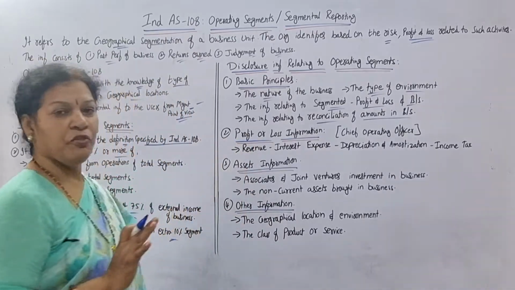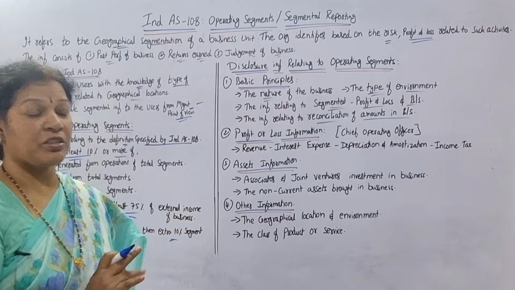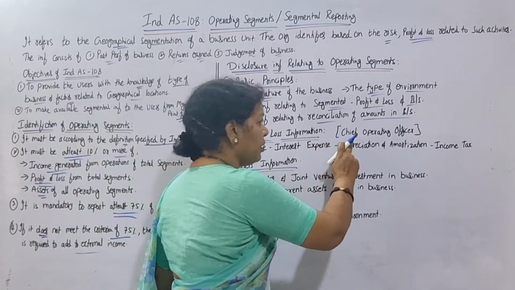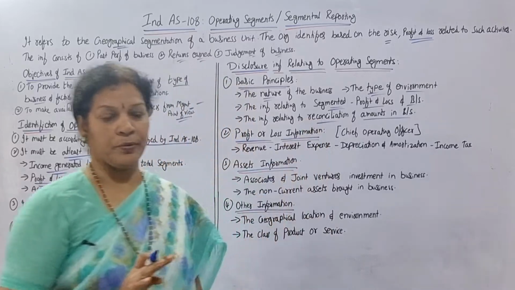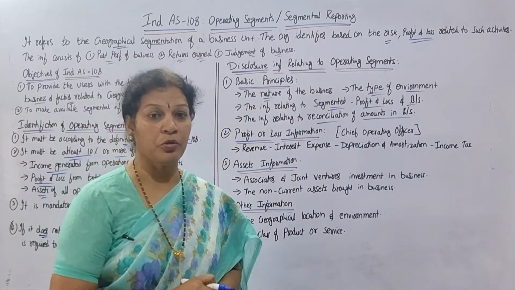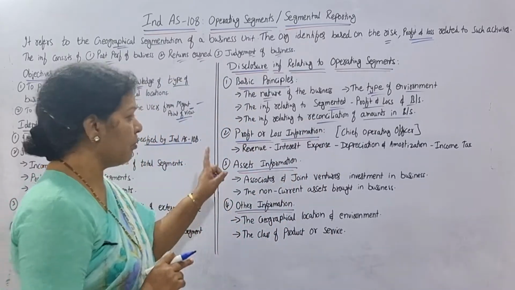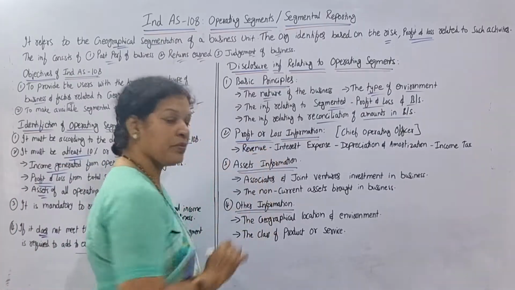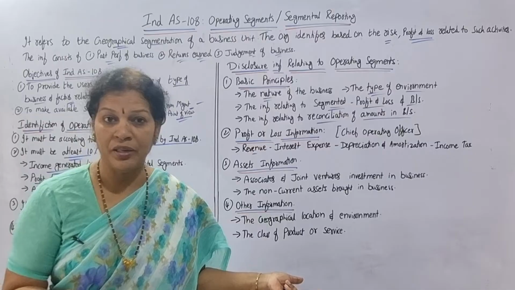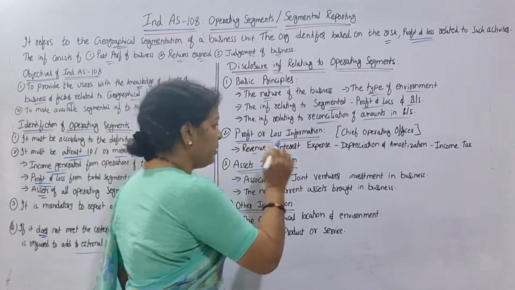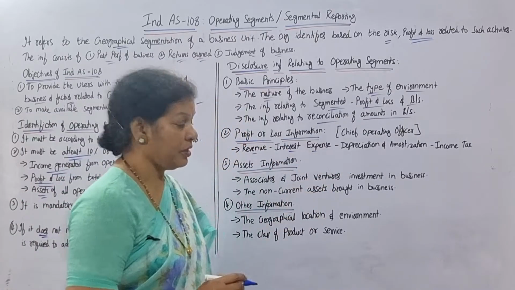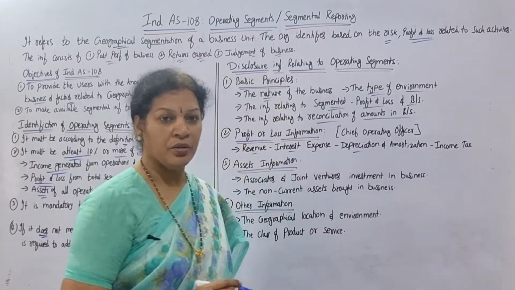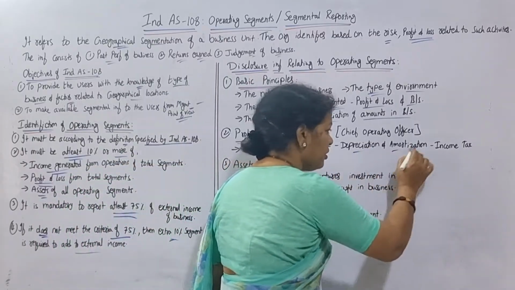Profit or loss information. Separately, we are asking about profit or loss information. This information is to be submitted to the Chief Operating Officer. What is the information related to the profit or loss? One is revenue. In the profit and loss account only we'll write the revenue. So that revenue, interest expenses or any other expenses, depreciation and amortization.